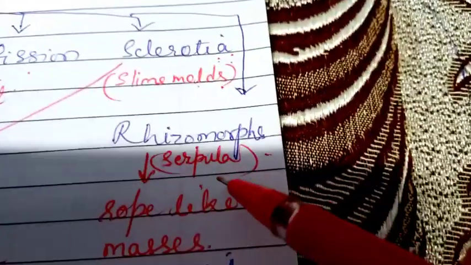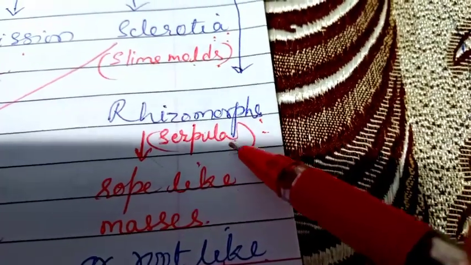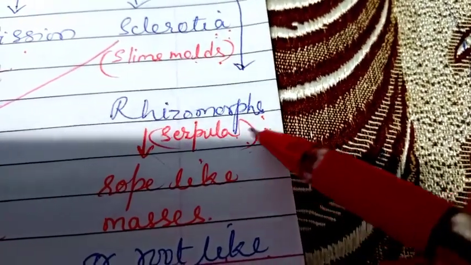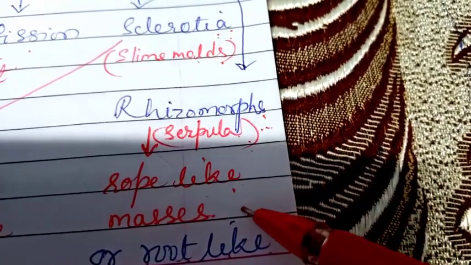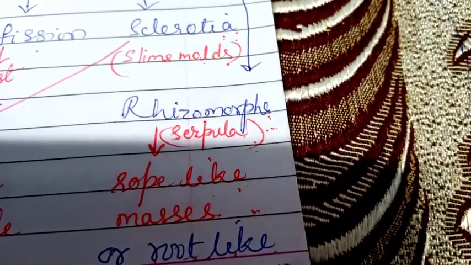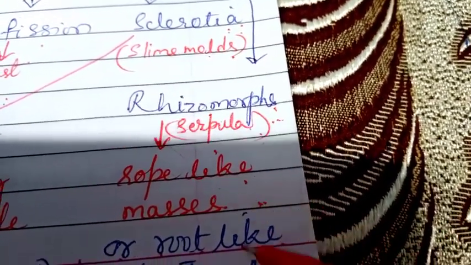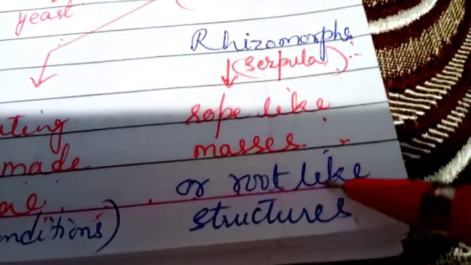When we are talking about rhizomorphs, they take place in Serpula. Serpula is the example. It forms rope-like masses of hyphae, or root-like structures of hyphae, usually in unfavorable conditions, but it occurs in other situations also.